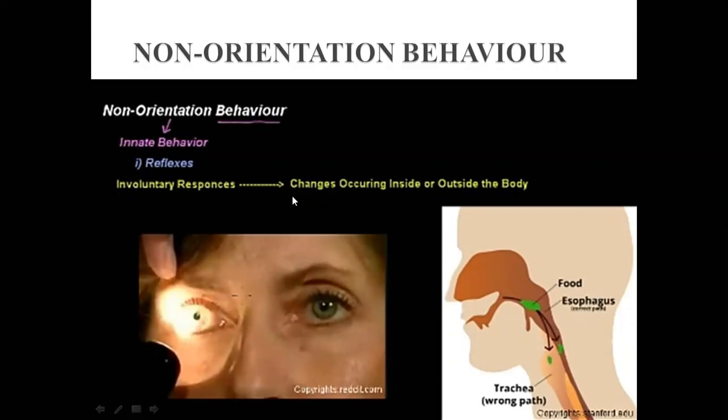So an involuntary response to change occurring inside or outside the body is called a reflex. Simply, a reflex is an automatic involuntary response to change occurring inside or outside the body that usually does not involve the brain. And you know very well that this is also a type of autonomic nervous system in which the message doesn't go towards the brain. From the spinal cord, motor neurons interpret the message and give back the response.